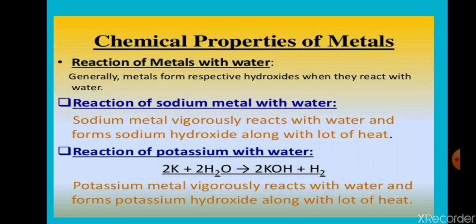Now potassium reacts with water and it also produces KOH. 2 molecules of potassium reacts with 2 molecules of water, form 2 molecules of potassium hydroxide KOH plus H2. H2 is hydrogen gas. It also produces lots of heat.